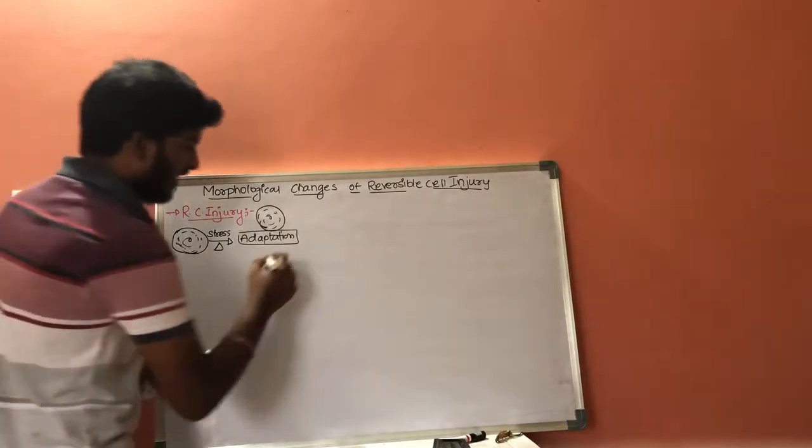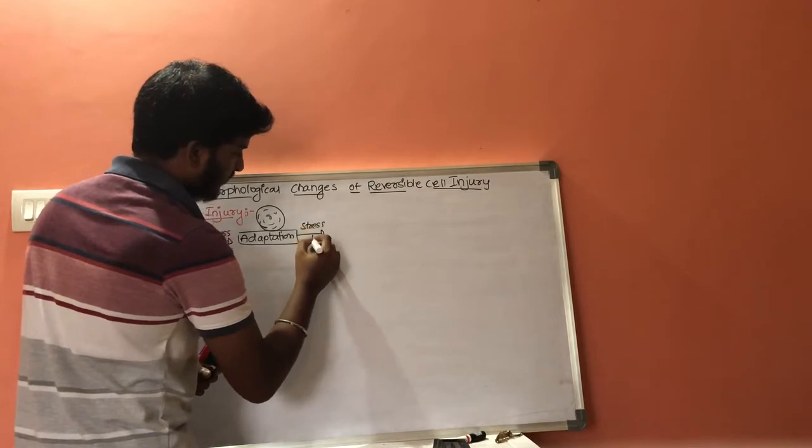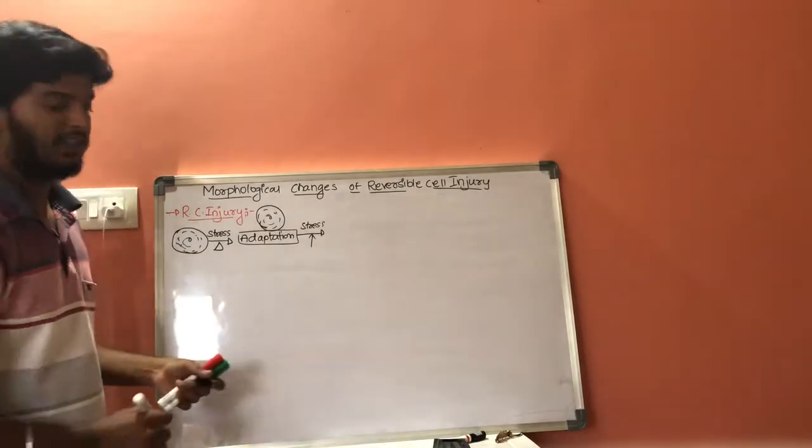Now, if the stress on the adapted cell is increased, it results in cell injury.